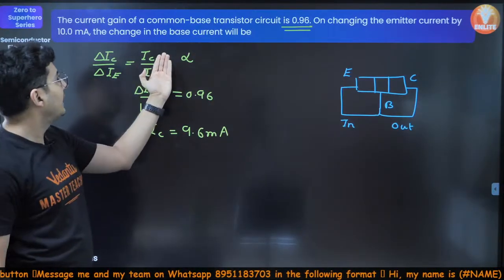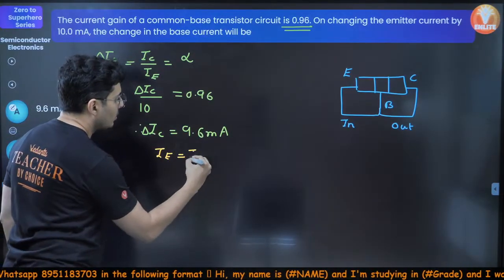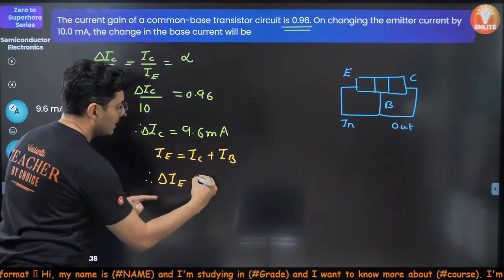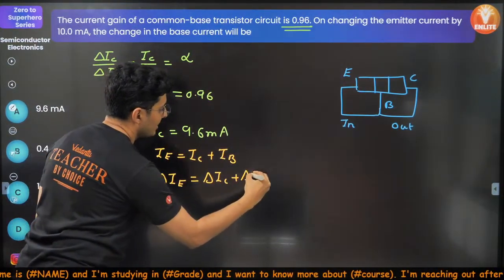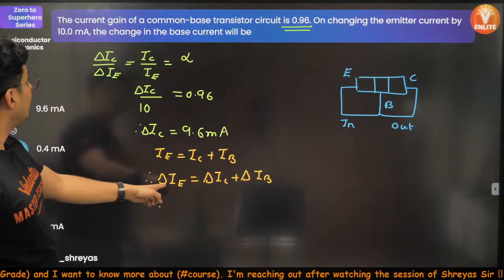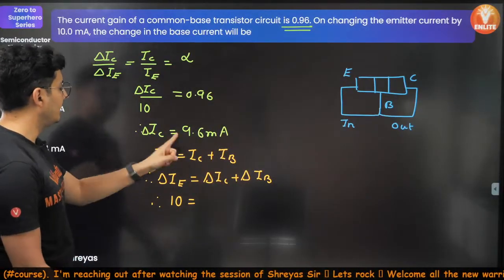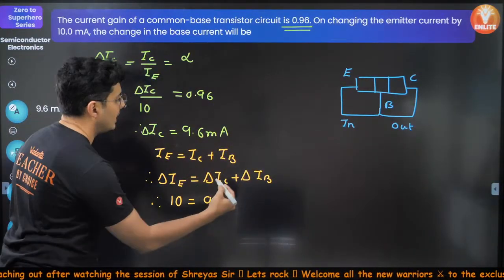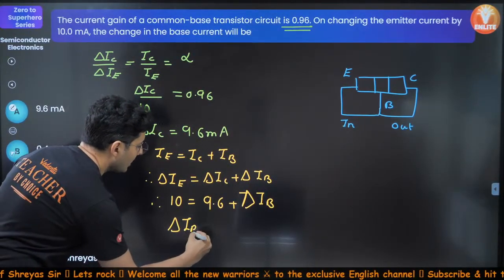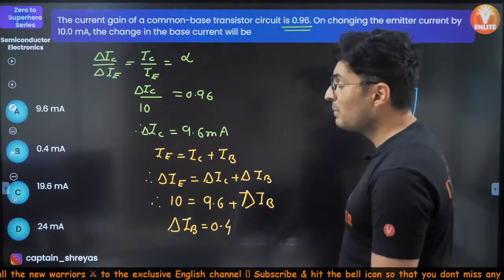So I found the change in the collector current, but the change in base current is asked. Now we all know IE is equal to IC plus IB. Therefore, delta IE, the change in emitter current, is the change in collector current plus the change in the base current. What is the change in the emitter current? 10. And the change in the collector current is 9.6 plus delta IB. Delta IB I do not know. So from this, delta IB will be 0.4, which is option B, guys.